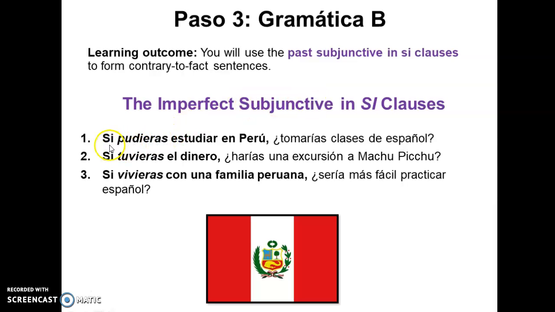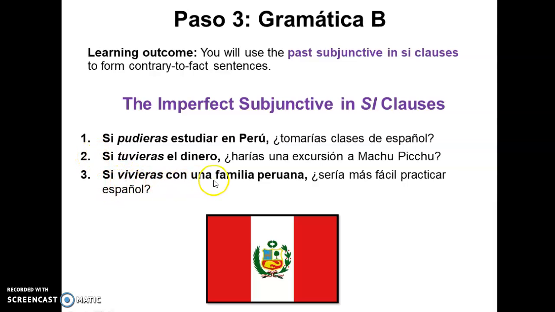And so in this case, let's see the first one. Si pudieras estudiar en Perú, ¿tomarías clases de español? So, if you were able to study in Peru, would you take Spanish classes? And so, in this si, it's if. Si tuvieras el dinero, ¿harías una excursión a Machu Picchu? So, if you happen to have the money, would you go on an excursion or like a tour to Machu Picchu?